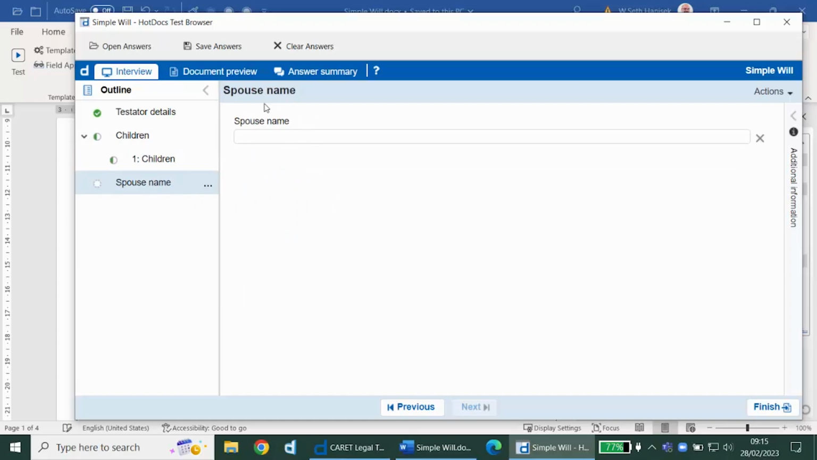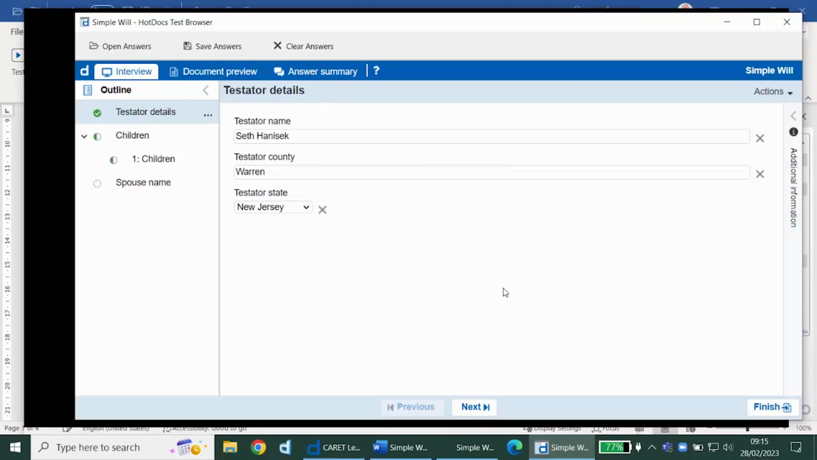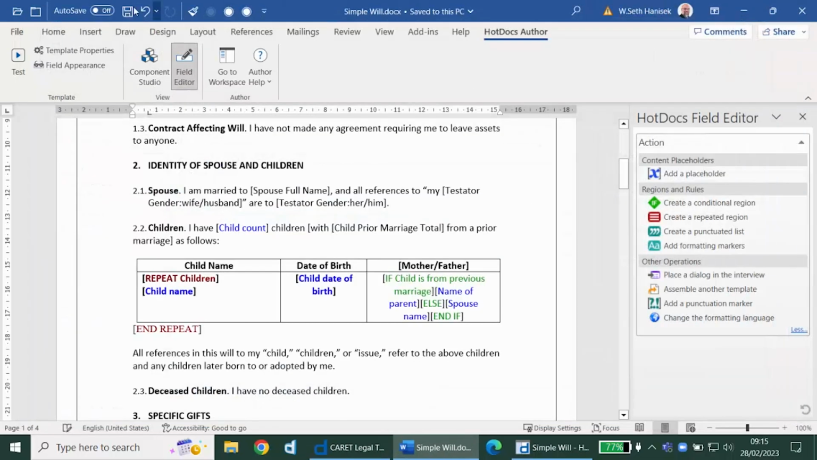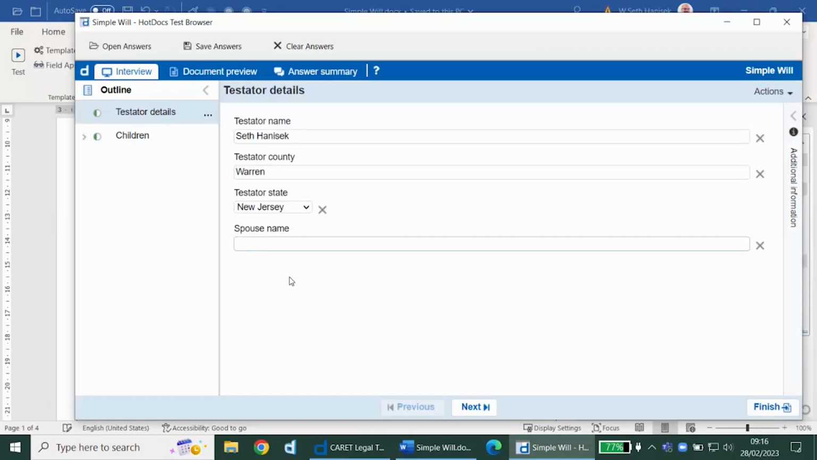Now, it's asking me for the spouse's name separately, but I actually would like that to appear on the testator's details. While I'm testing, I actually have access to all of these components. So I can actually right-click in the test and edit a component in place and see exactly what my change looks like while I'm testing. I can add the spouse's name here. And if I refresh my test, I can see the update here.